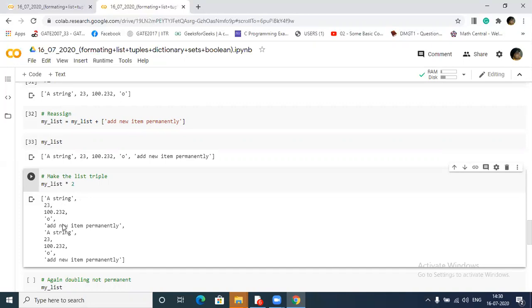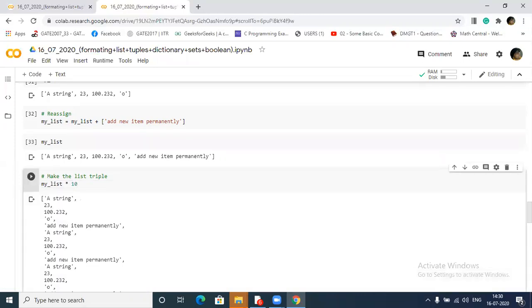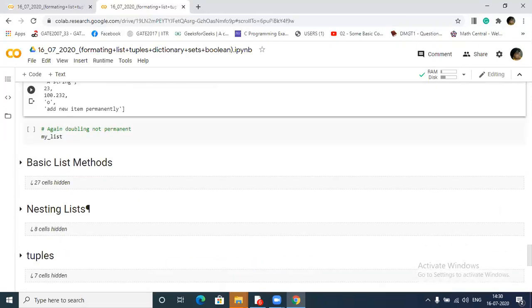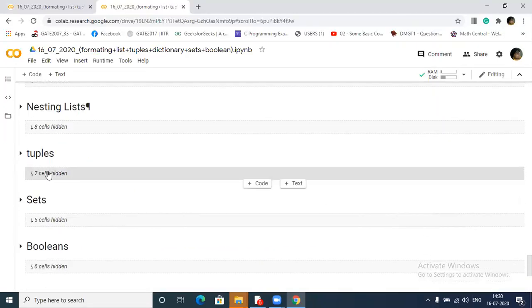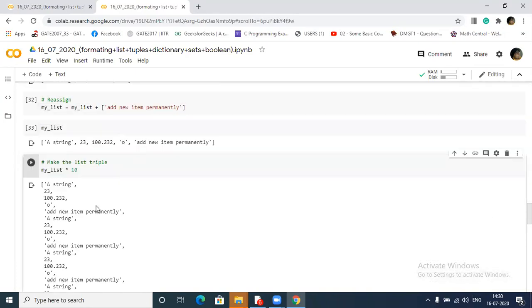Each and every element is repeated two times, even a string. If I put 10 here, see it is repeated 10 times. Saket asked what is a tuple? I will cover it; we already have tuples here. So as many times as you want to repeat it, this is the functionality.